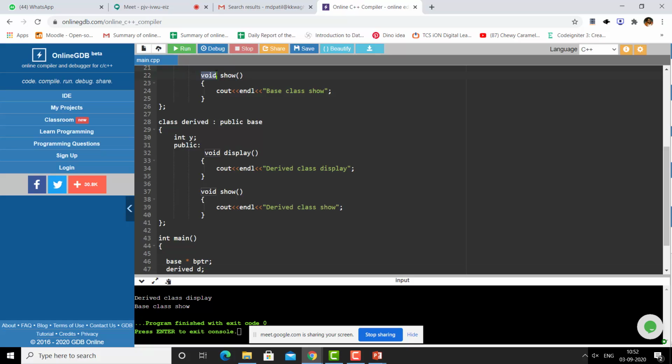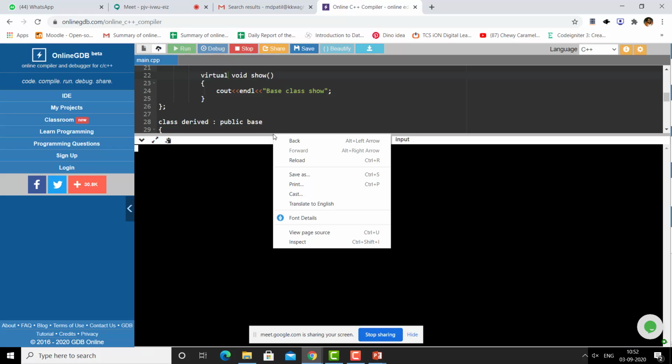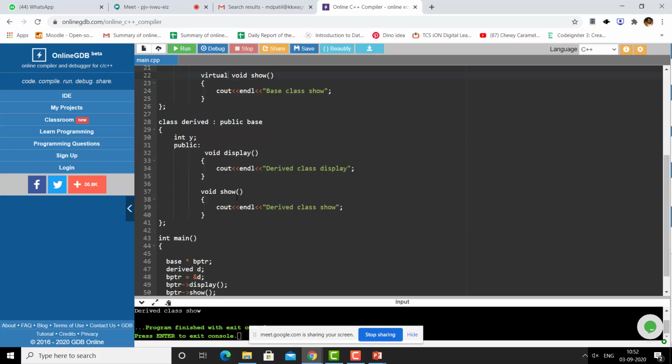Hence, it is pointing to the show function of the parent class. Now, if I declare this function as virtual, it understands that this show function has been overridden, and hence it will display the derived class show function. So this is the importance of the virtual keyword, and this is about virtual functions in C++.